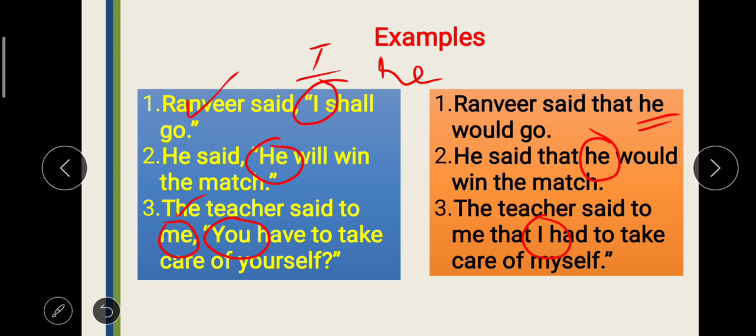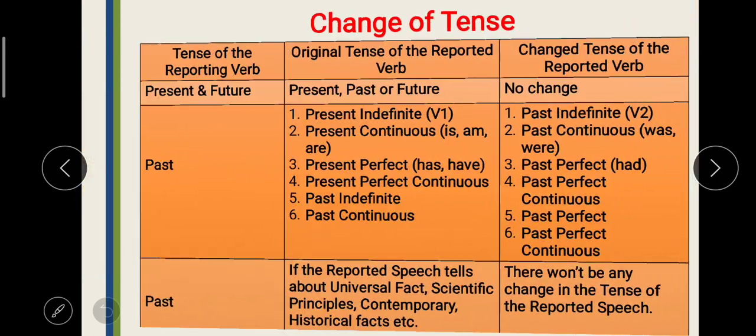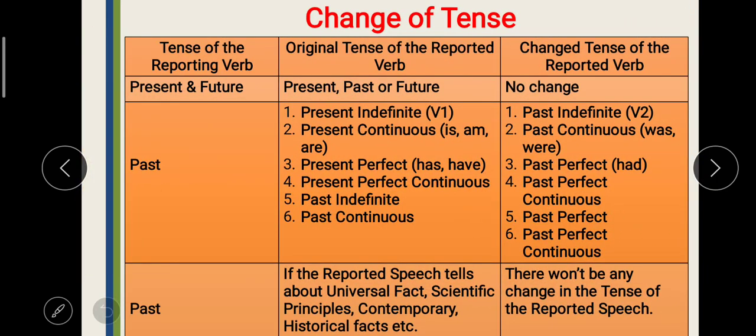So in this way we have to change the persons of the reported speech. Next one is change of tense. If the reporting verb, we have already done, if the reporting verb is in past tense, so the tense of the inside verb, means the reported verb, will undergo a change. What changes are required? Let's see with the help of this table.